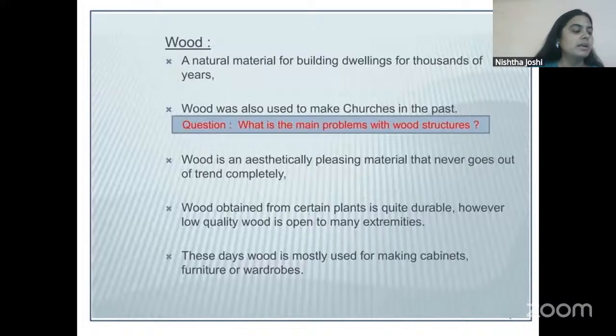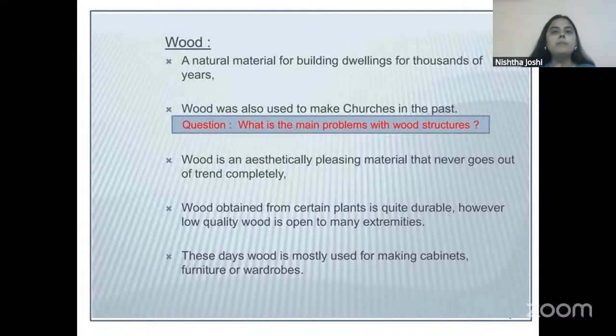This is also a natural material. We're talking about wood. And wood is also a common material that you have seen that was used in multiple places. It is a natural building material used for dwellings for thousands of years. Even you can find the use of wood in the oldest of temples, in the European churches, and even in palaces. Padmanabhapuram Palace is a very good example of complete wooden construction that is found in India.